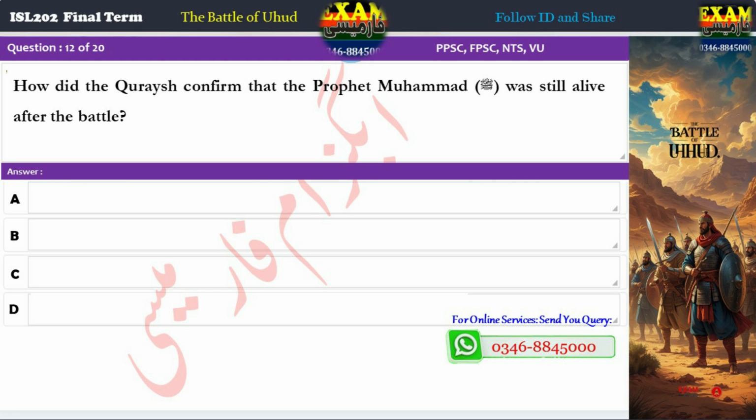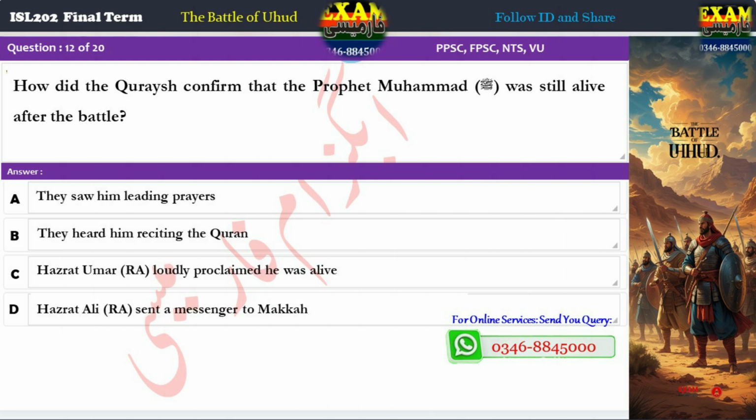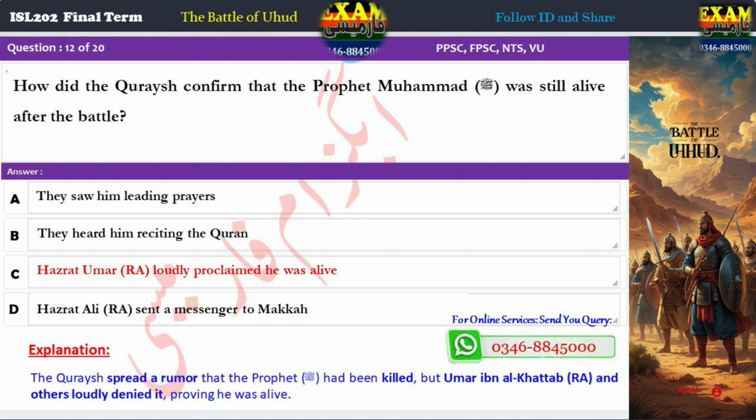Question 12. How did the Quraysh confirm that the Prophet Muhammad was still alive after the battle? A. They saw him leading prayers. B. They heard him reciting the Quran. C. Umar, R.A., loudly proclaimed he was alive. D. Ali, R.A., sent a messenger to Makkah. Correct answer: C. Umar, R.A., loudly proclaimed he was alive.